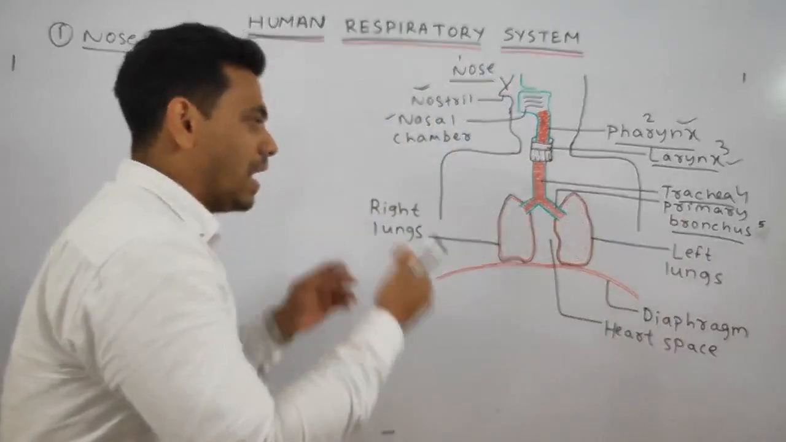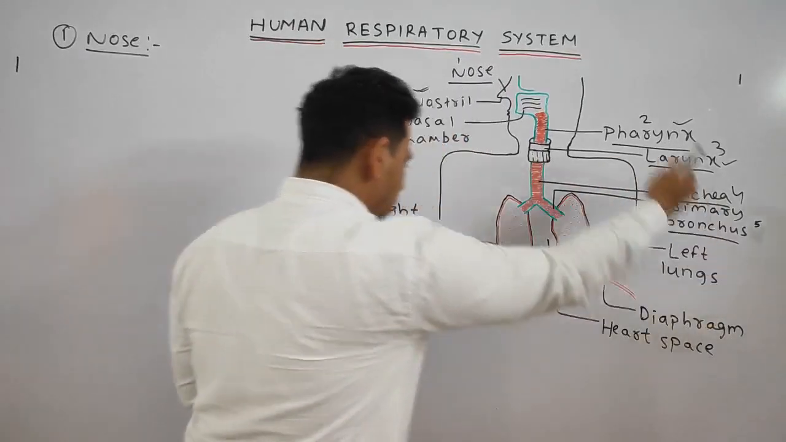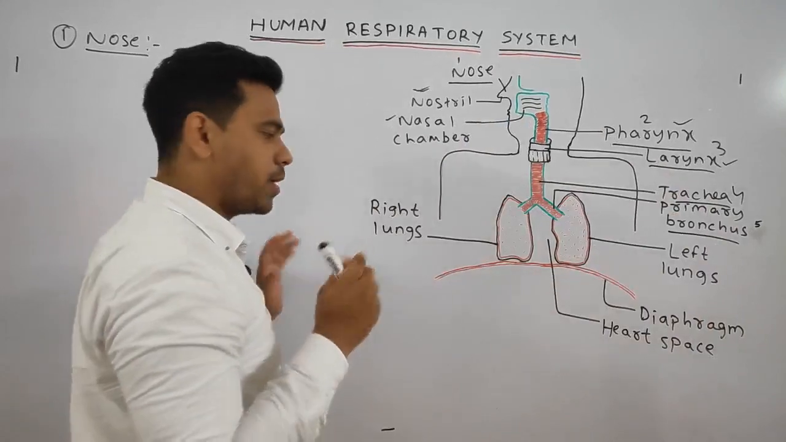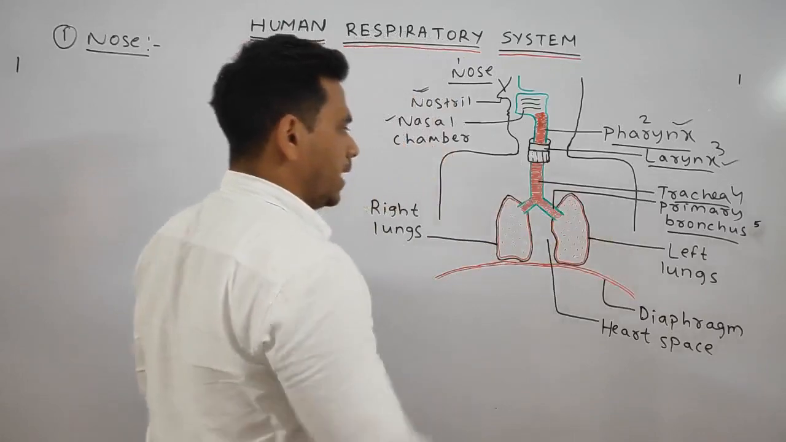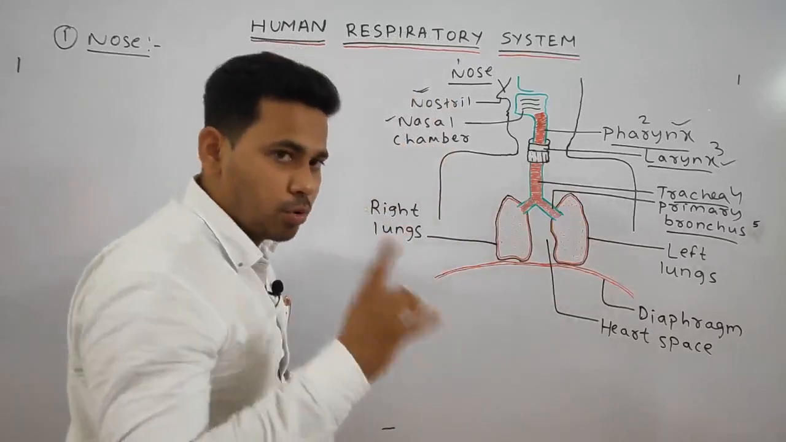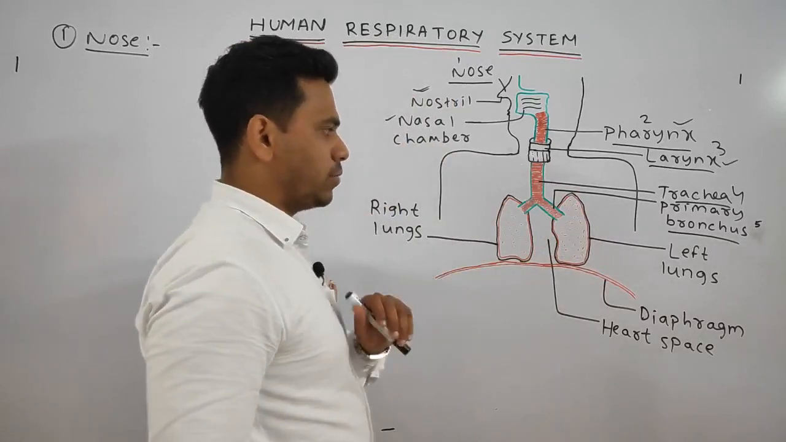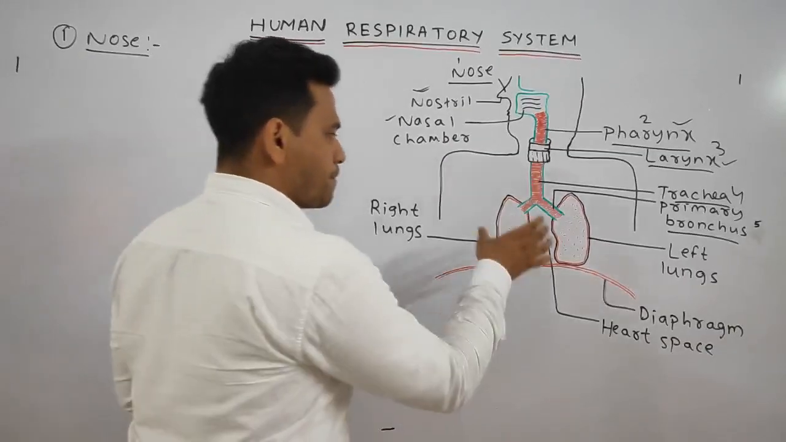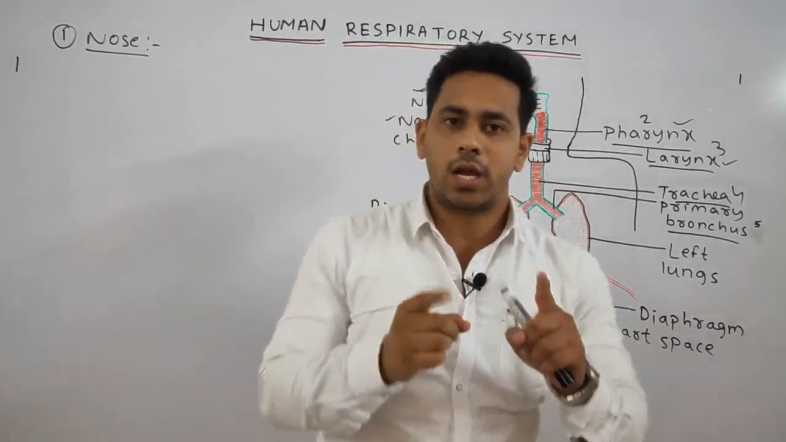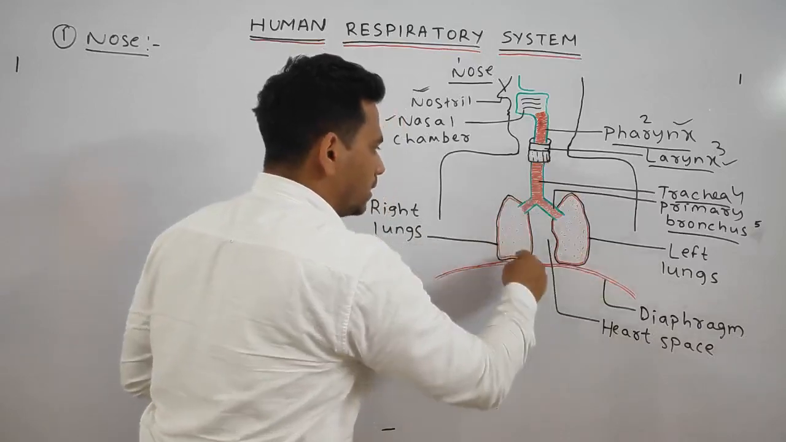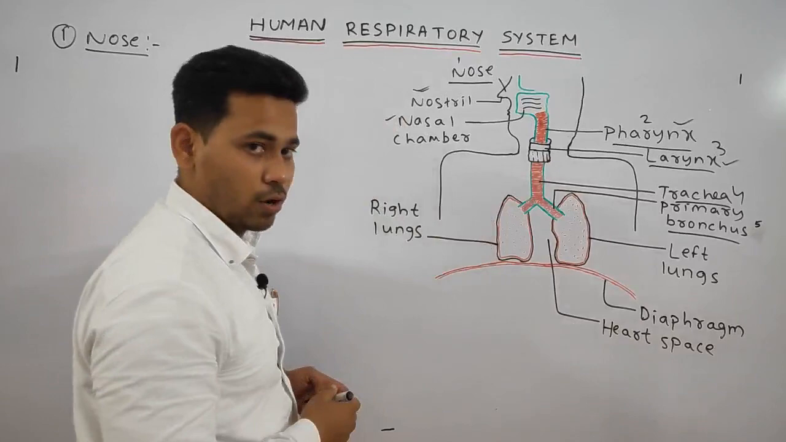While labeling any diagram, you should always write this portion is the left portion, this portion is the right portion. Next, the trachea is bifurcated into two primary bronchi. This one is the left primary bronchus and this one is your right primary bronchus. Further, the bronchi go inside the elastic lungs. You can see here, these are the elastic lungs. This one is your left lung and this one is your right lung.